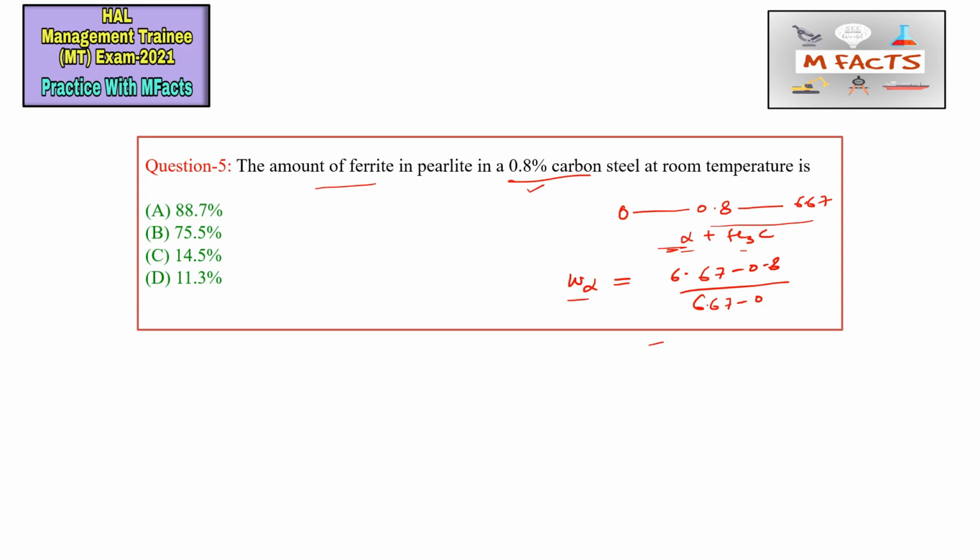This is approximately 0.88, and multiplied by 100 we get about 88%, slightly more than that. From the options, 88.7% is correct for this question. So A is the correct answer.